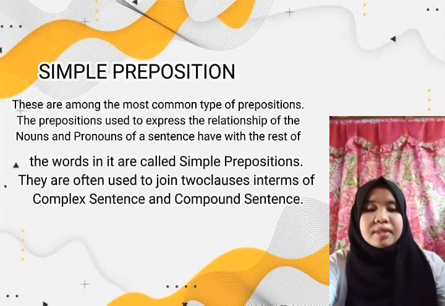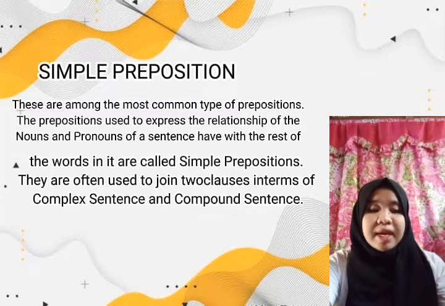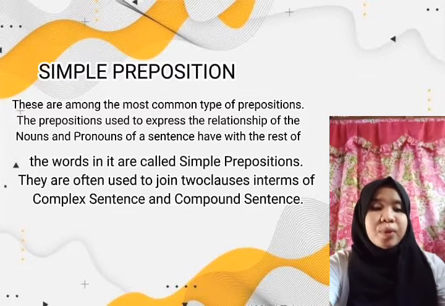Simple preposition. These are among the most common types of prepositions. The prepositions used to express the relationship that the nouns and pronouns of a sentence have with the rest of the words in it are called simple prepositions. They are often used to join two clauses in complex sentences and compound sentences.